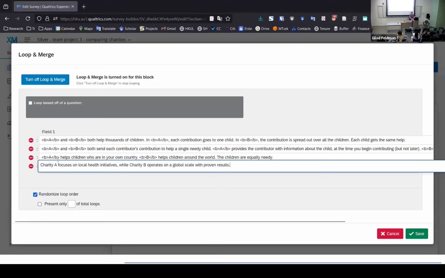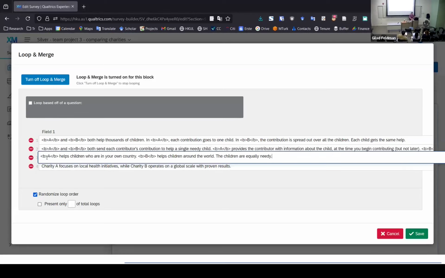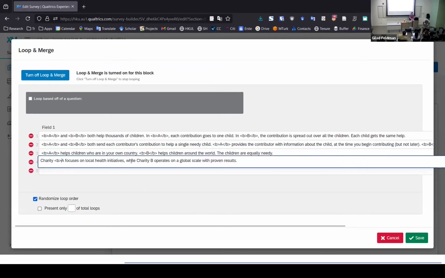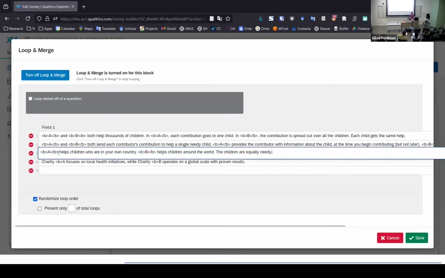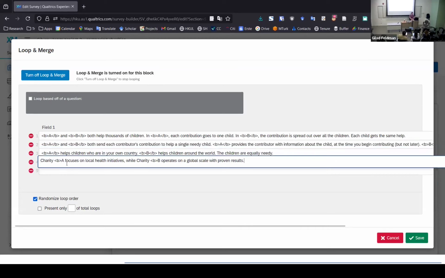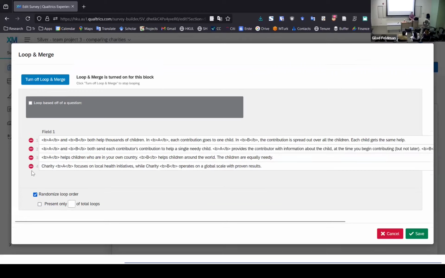I'm just going to copy it here. Another thing that you'll see is that it has some HTML stuff. The only HTML here that you really need to know is bolding, and bolding basically puts this B in brackets. So I'm just going to emphasize charity A and charity B, and then I'm going to close the bolding. So charity A, close, oh, not here, but here, charity B. Yeah, and then you're done. We just need 4 of these. So we created the 4th one.